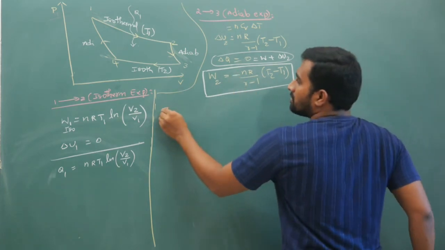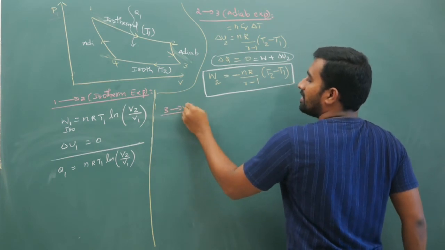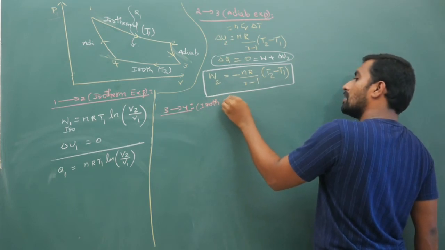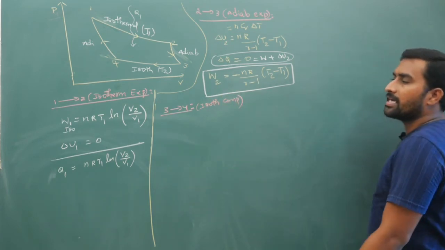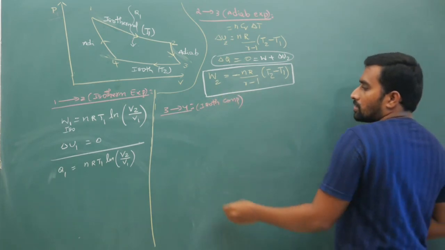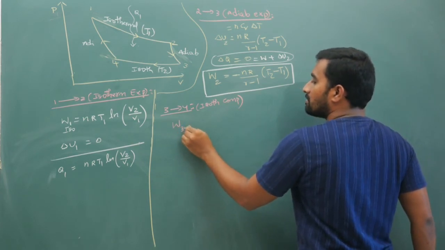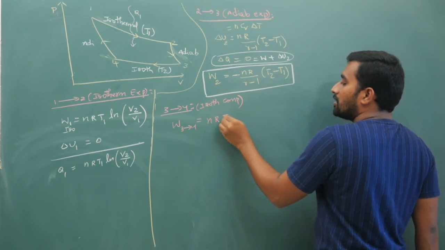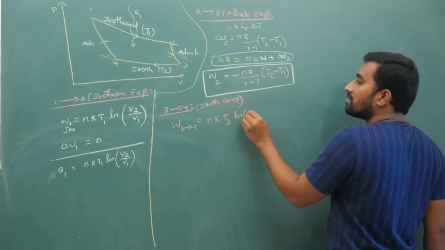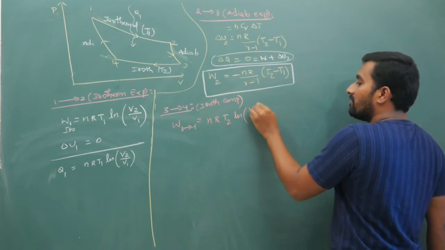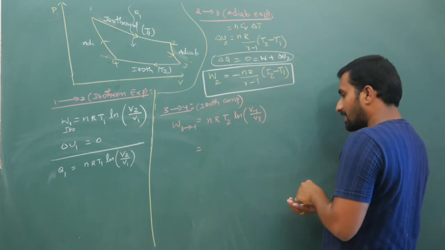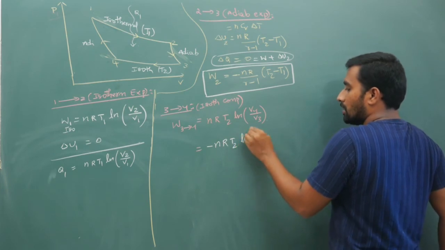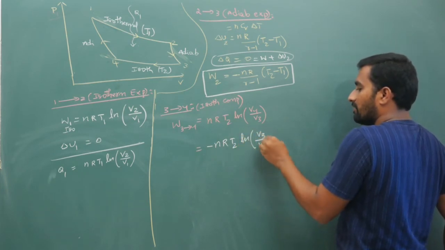Next, from 3 to 4, it is isothermal compression. Isothermal compression means your work will be negative because volume is decreasing. So your work done from 3 to 4 is nRT2 ln of V final, V4 by V3, but this will be written as minus nRT2 times ln of V3 by V4.